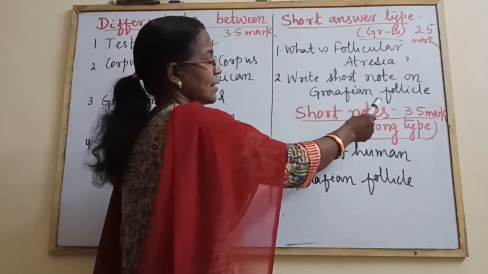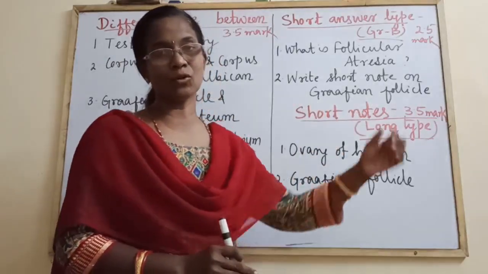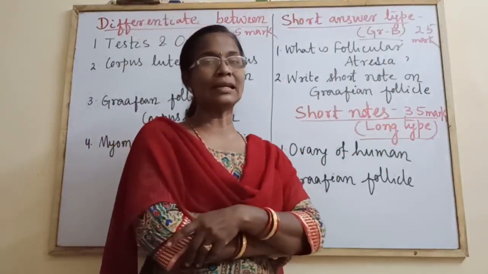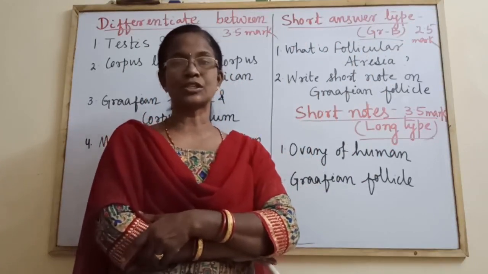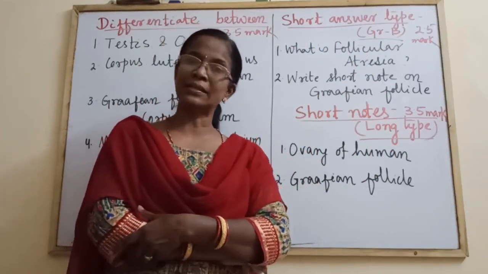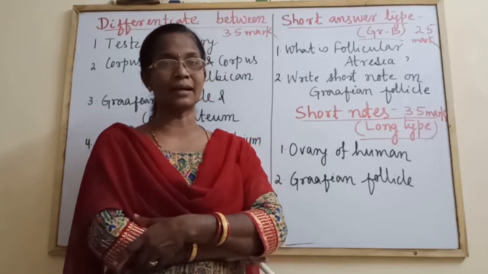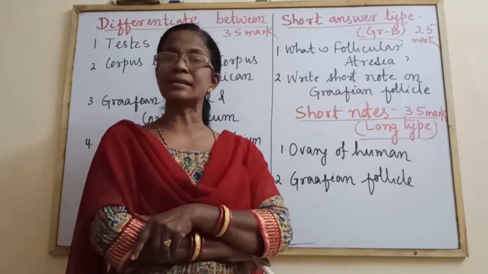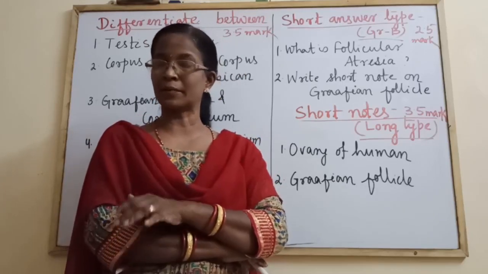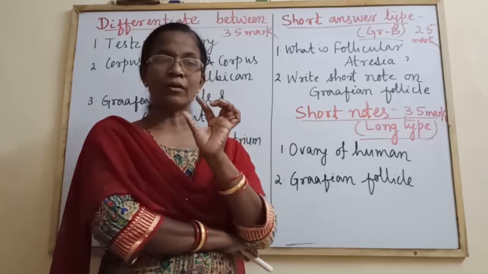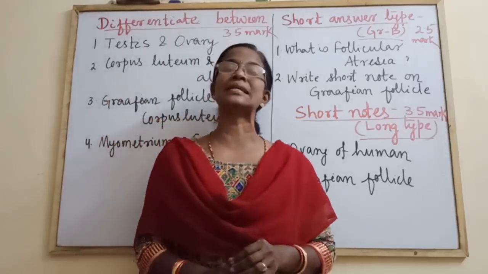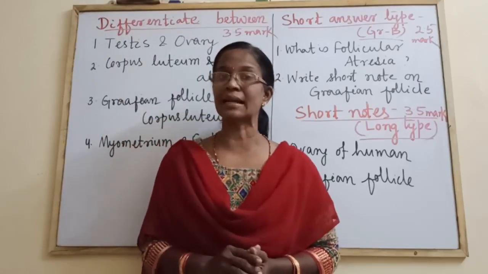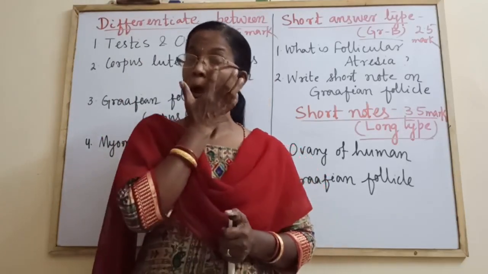Then short notes on Graafian follicle. Already you know the mature ovarian follicle is known as Graafian follicle. It is surrounded by theca externa and theca interna, and the cavity is known as the antrum or follicular antrum. Then the secondary oocyte is placed inside eccentrically. It is surrounded by oolemma.